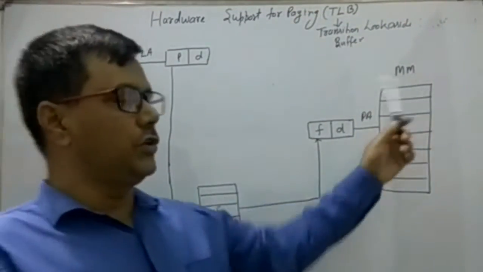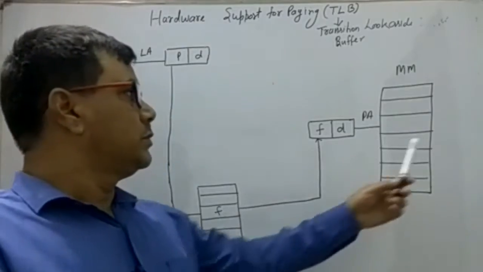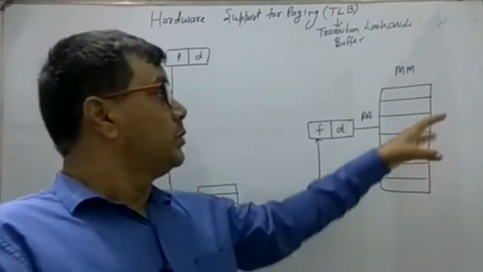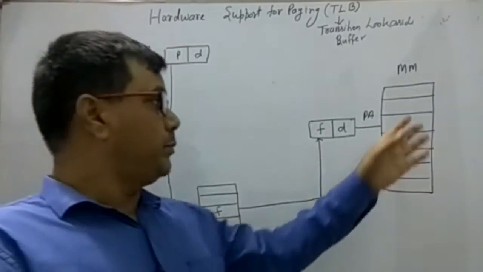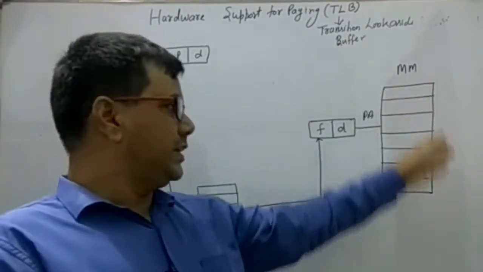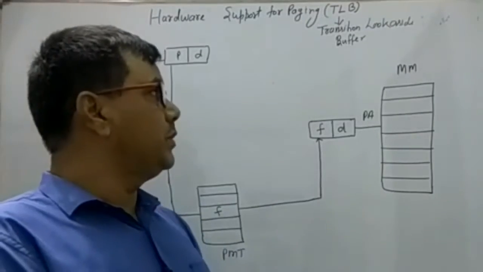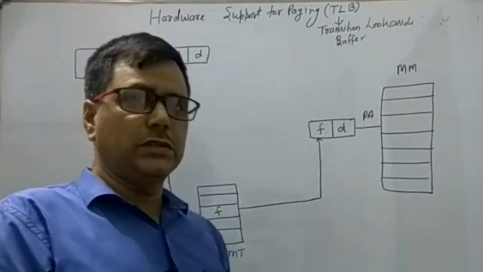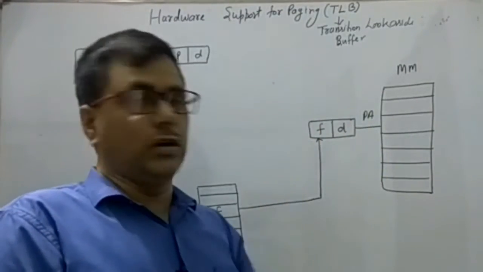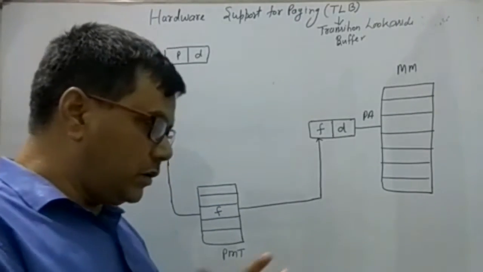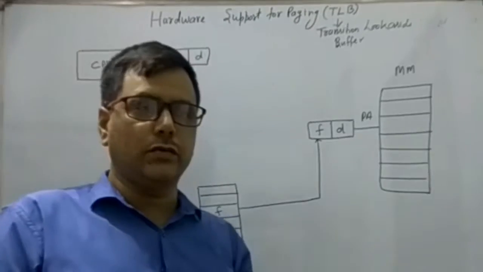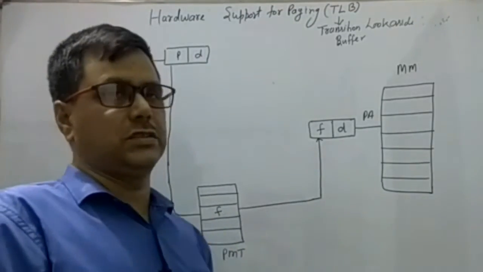There is no chance of external fragmentation because the whole memory space is divided into a number of small pages, and the whole secondary memory is also divided into pages. The page size in the secondary memory and the frame size in the main memory are always equal. So there is no possibility of wastage of memory space here.